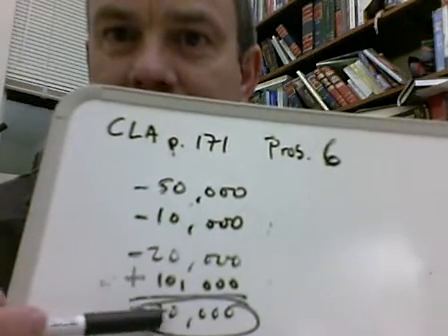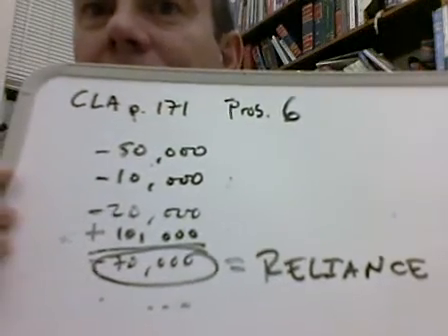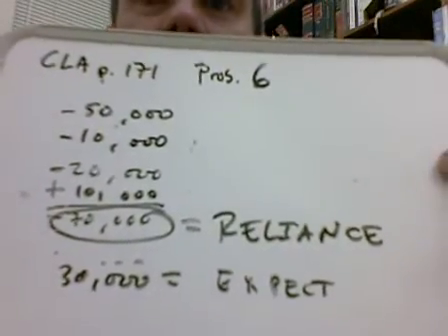So if we give him the $70,000 that he spent to this point, then that equals the reliance measure in that circumstance, and it takes him back to square one as if he had never met this owner in the first place. So notice, this is one of those instances where $30,000 equals the expectation interest, but the reliance interest is larger in this circumstance than the expectation interest.